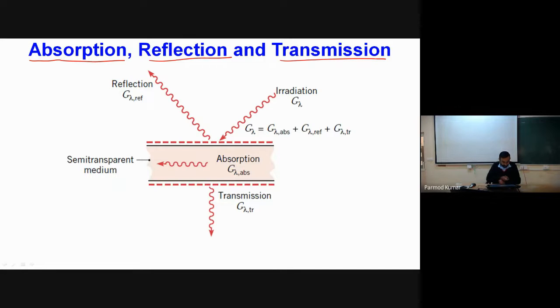A schematic is given here for a semi-transparent medium, where irradiation of intensity G lambda is incident on the surface, and part of it is reflected, part is absorbed within the medium, and part is transmitted by the surface. So G lambda, which was the total, is equal to the sum of absorption plus reflection plus transmission.